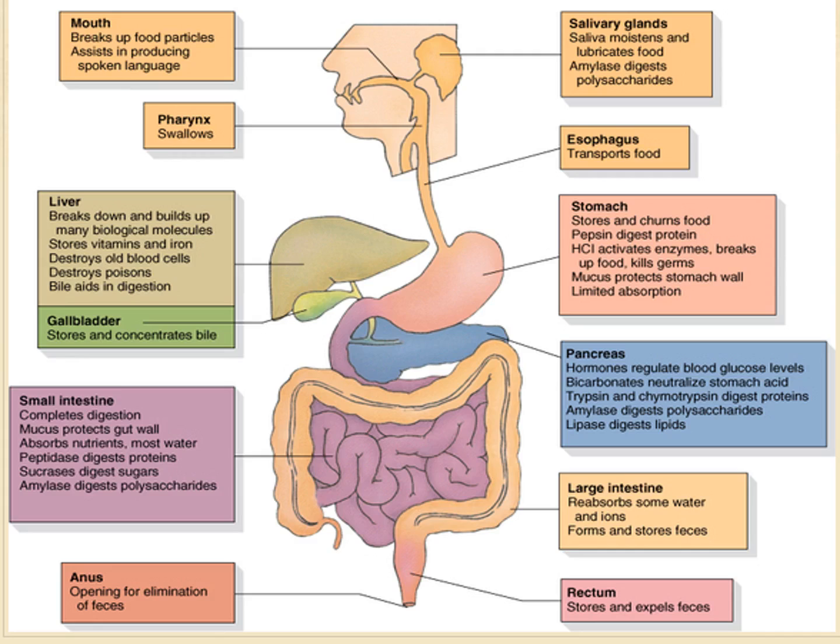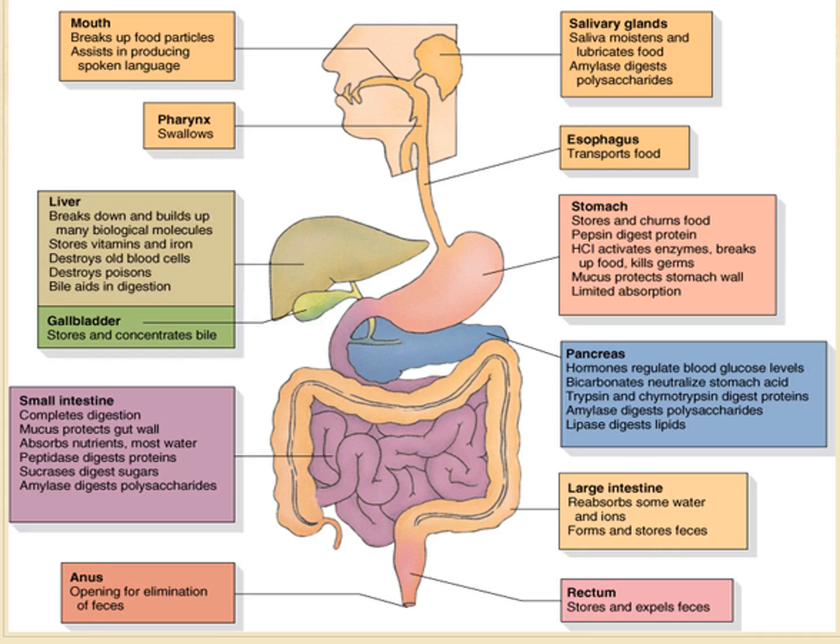The mouth breaks up food particles and assists in producing speech. Salivary glands produce saliva, which contains amylase for digestion of polysaccharides. The pharynx is involved in the swallowing of food. The esophagus transports the food to the stomach. The stomach churns the food. Pepsin digests the protein. HCl activates the enzyme, breaks up the food, and kills the germs. Mucus protects the stomach wall.